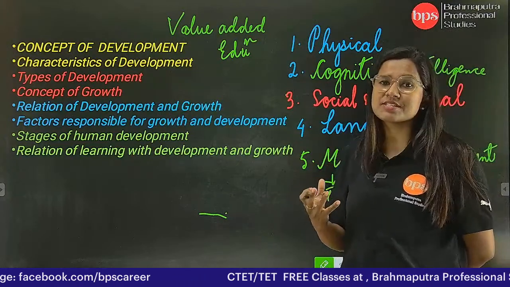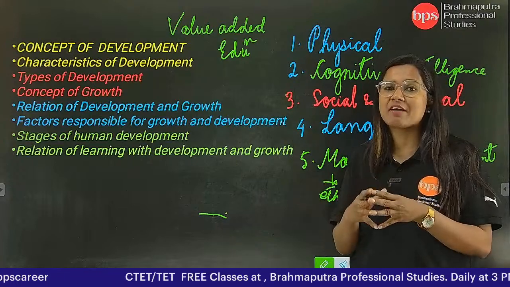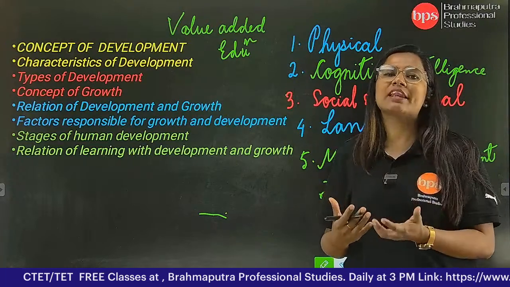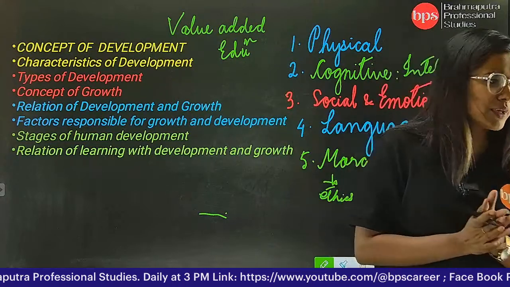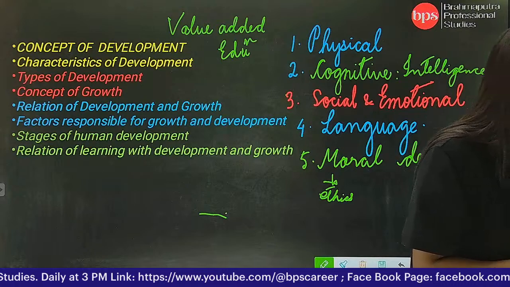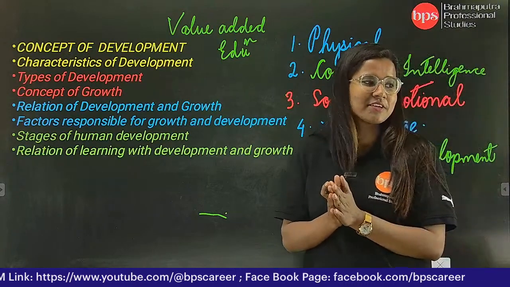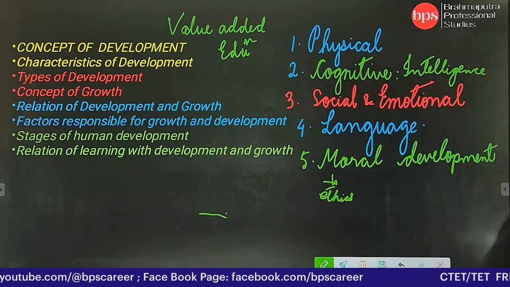These are the features, these are the characteristics which one should have in order to deal with life and with the upcoming.